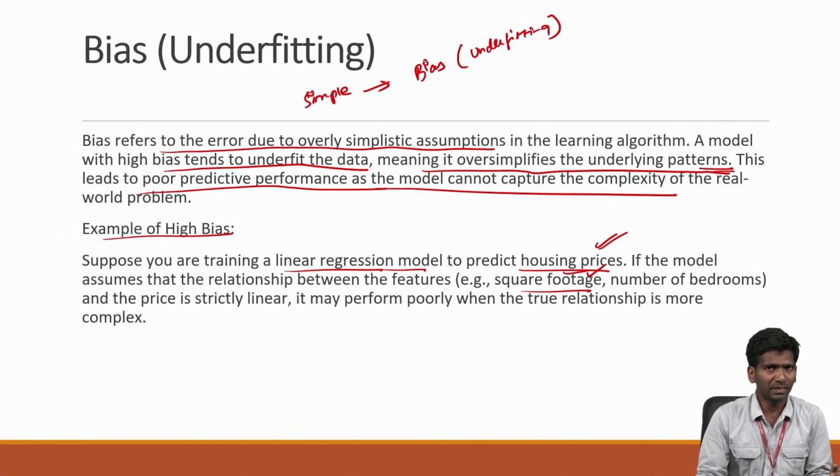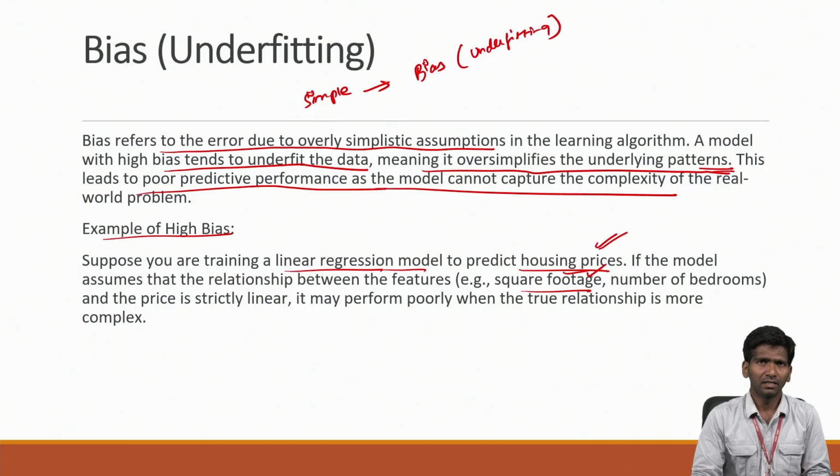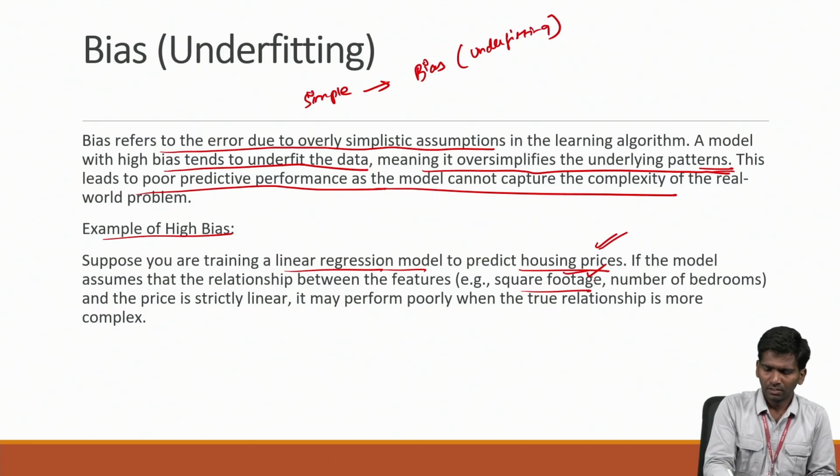Even though we are purchasing a house with more square yards, we are not getting all the segregated rooms. That means we do not have proper bedrooms, proper kitchen rooms, proper halls.